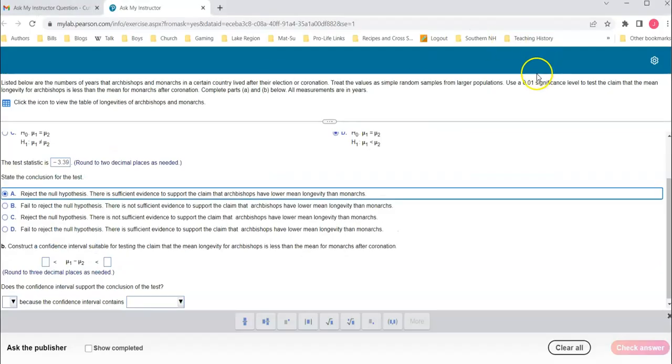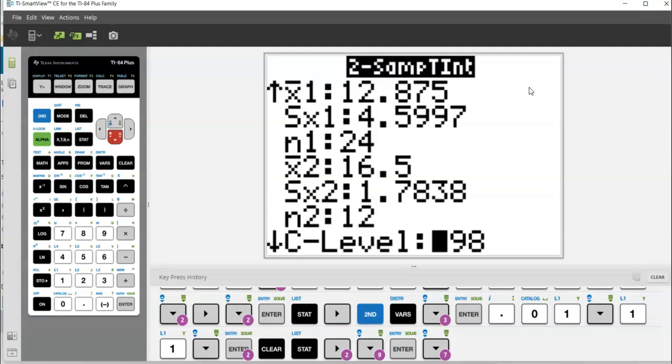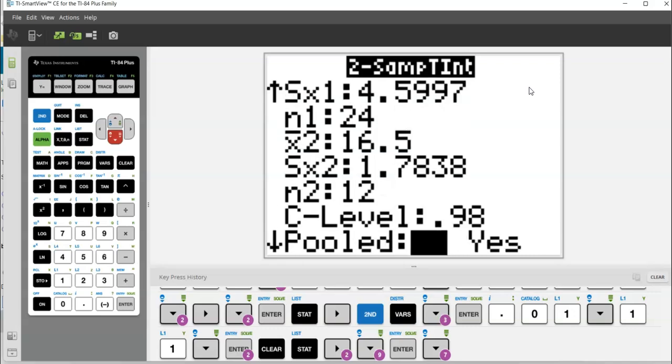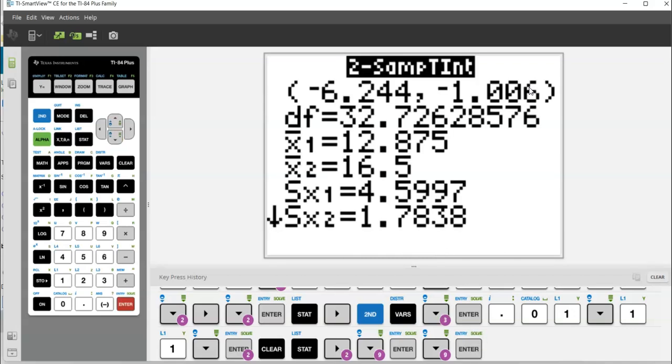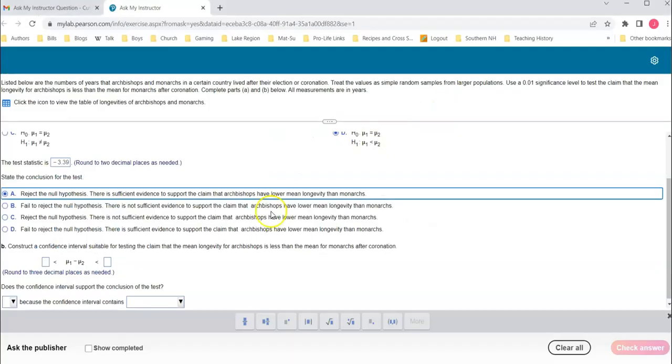Now, what is this? I had a 0.01 significance. That means each tail had 0.01. To make this confidence interval match my one-sided test, remember I double it, so I'm actually going to do a 98% confidence interval so that I have 0.01 in each tail, which matches the decision I made earlier. Pooled is no, and I'm going to calculate. So then up here, this negative 6 years to negative 1 year, that is my interval.